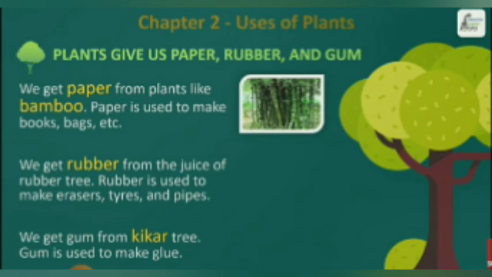We get gum from the kicker tree. Gum is used to make glue. So this kicker tree gives us gum, and that gum is used to make glue.